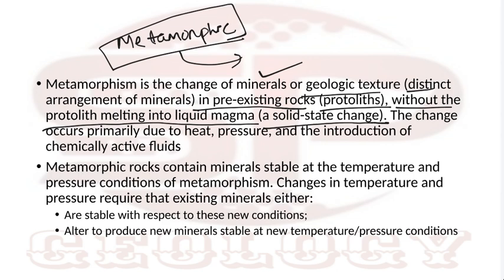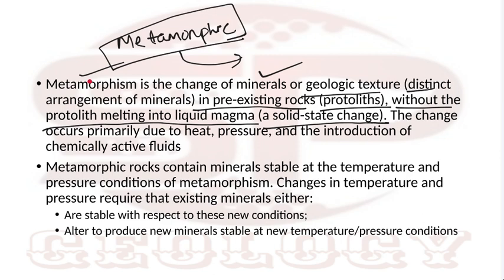But the liquid involved is what we call chemically active fluid, which can change the rock or change the composition of the rock. So metamorphic rocks form by temperature, pressure, and we can add one more, chemically active fluid.